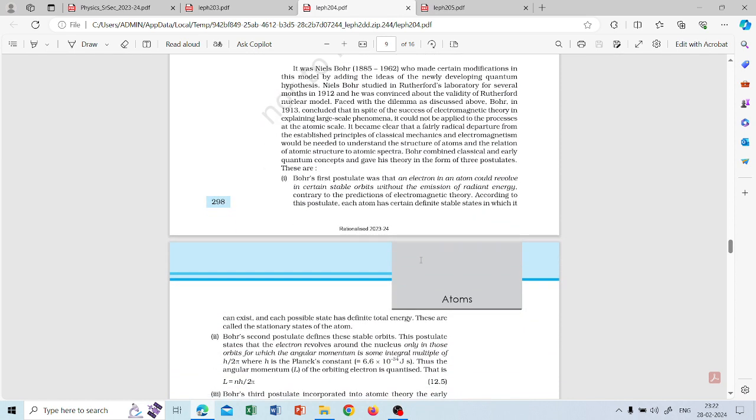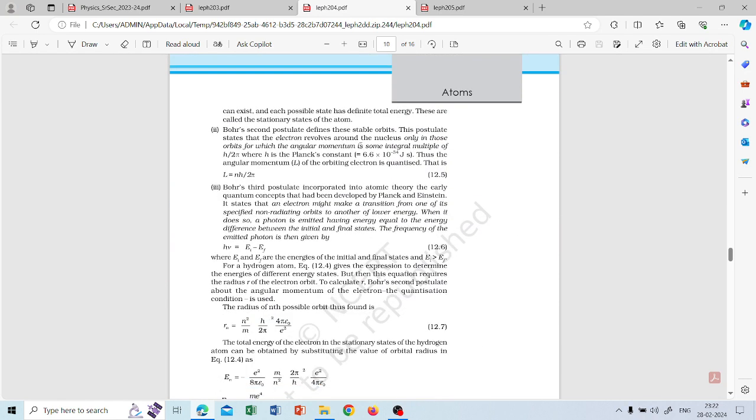Then he made some postulates. The first postulate was that an electron revolves in certain stable orbits without the emission of radiant energy. The second postulate is that only orbits with integral multiples of angular momentum are allowed. The third, he incorporated quantum concepts developed by Planck and Einstein. This is important, that only specific energy levels are allowed, only some particular energy levels and not all.